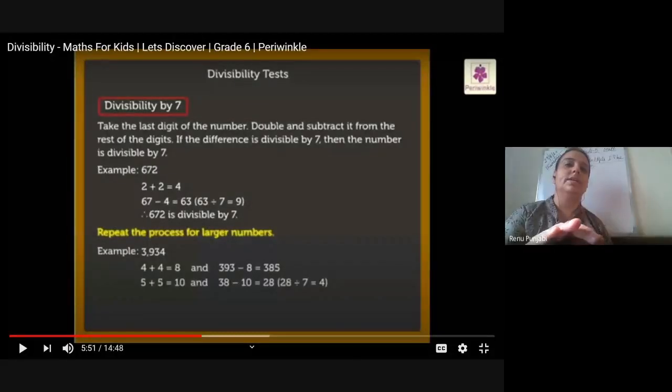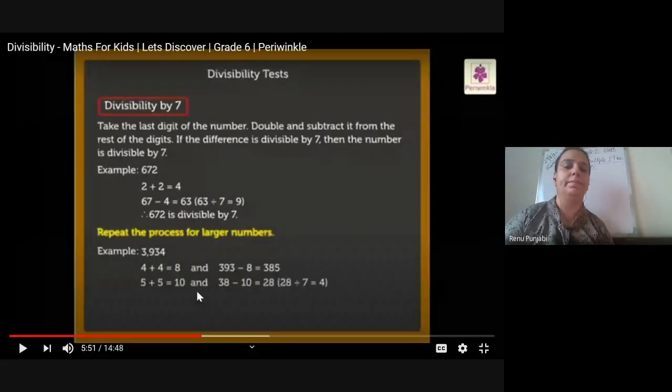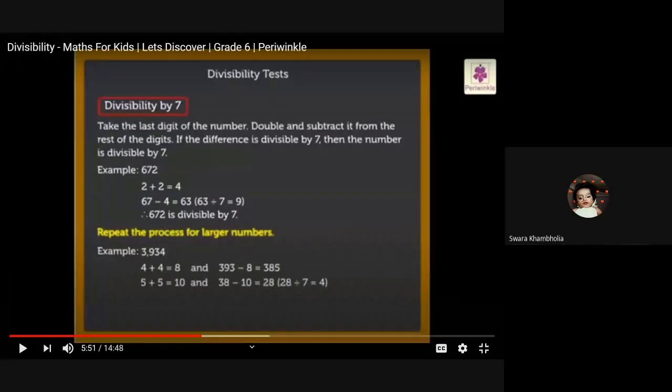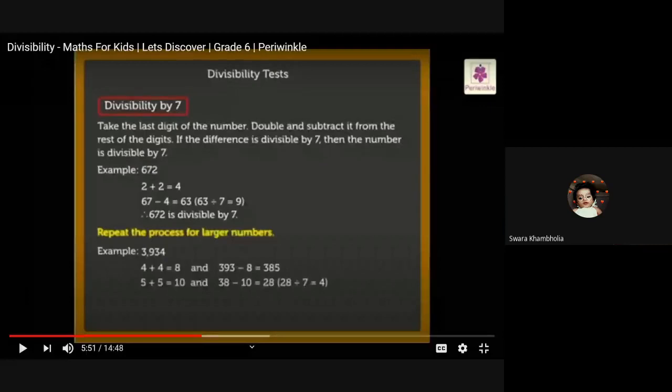So now we repeat the divisibility of 7. I told you, take the last digit of the number, double it, and subtract it from the number. And after subtracting, check whether the number which you get is divisible by 7 or not. And if the number is a bigger number, yes. Sorry to interrupt, ma'am, I don't have a graph book, so can I do it in my notebook? Yes.